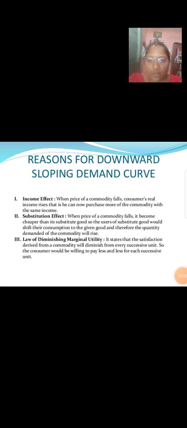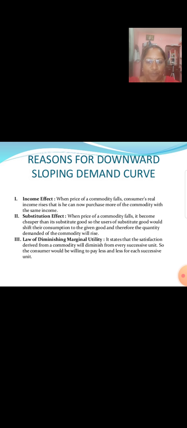Reasons for downward sloping demand curve. Income effect. When the price of the commodity falls, the consumer's real income rises. That is, he can now purchase more of the commodity with the same income. Substitution effect. When the price of a commodity falls, it becomes cheaper than its substitute goods. So the users of substitute goods would shift their consumption to the given good, and therefore the quantity demanded of the commodity will rise.